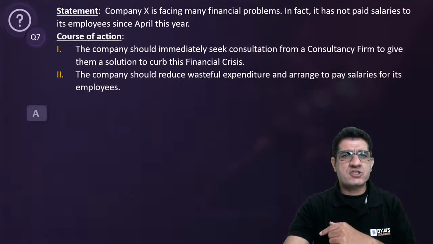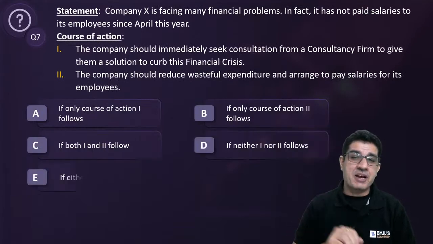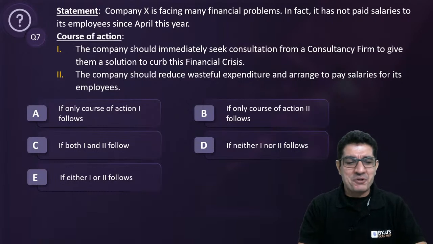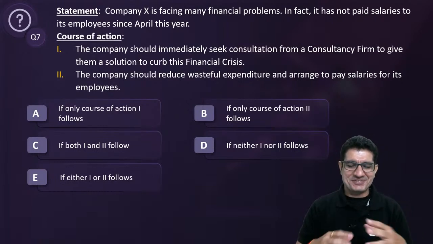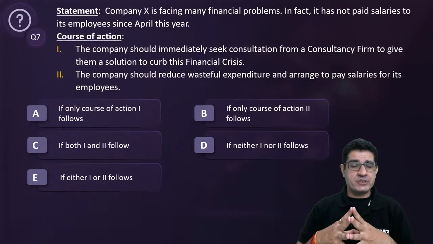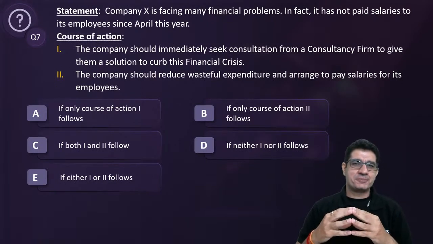The next question for you. This time around, it is a course of action question. I'm curious to see how you deal with it. Let us check. If you get it right, great. If you're stuck, I'll help you get unstuck.